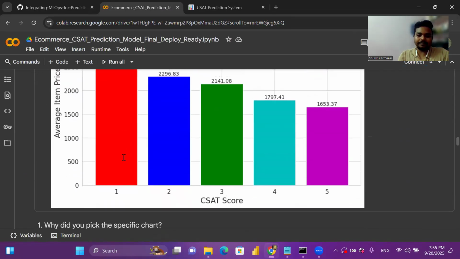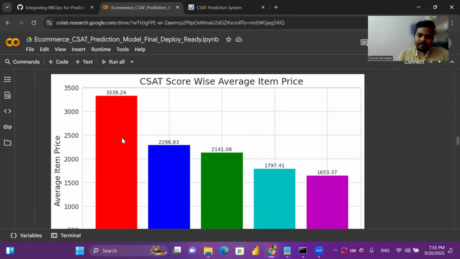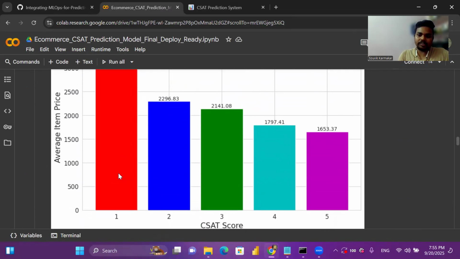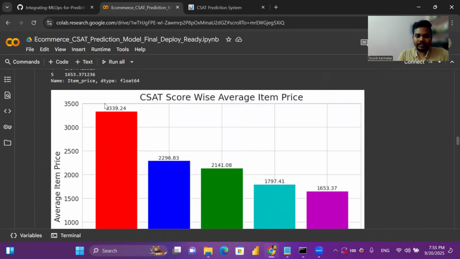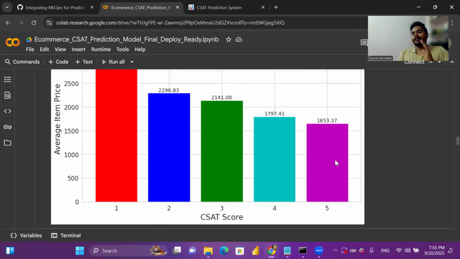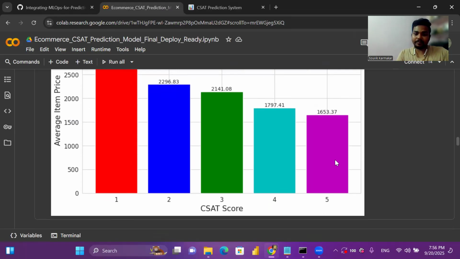Basically, when the customer satisfaction score is low, I would say the item price is high. And where the item price is less, there we got customer satisfaction as high, compared to other item prices.